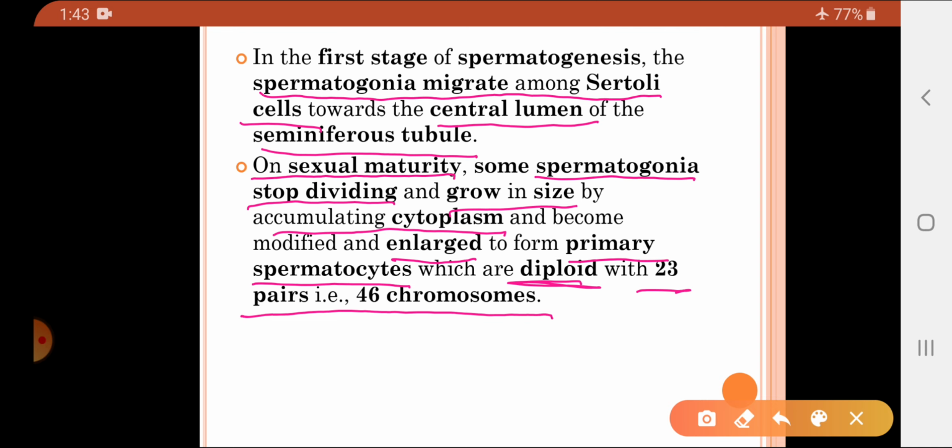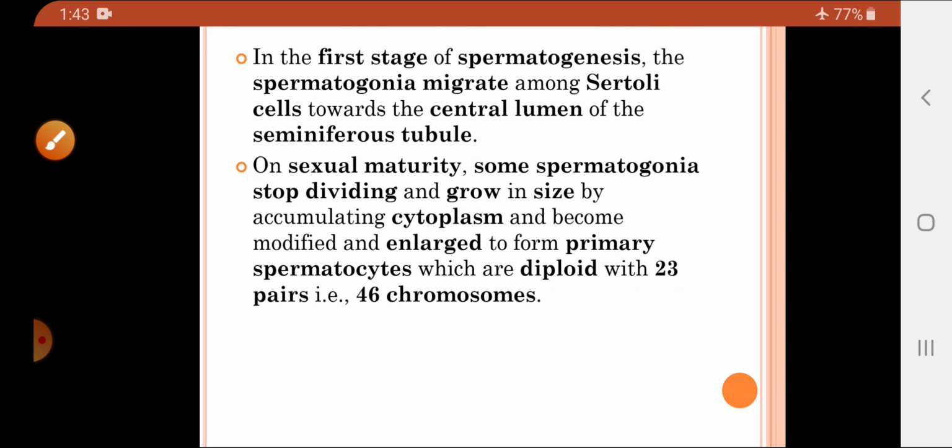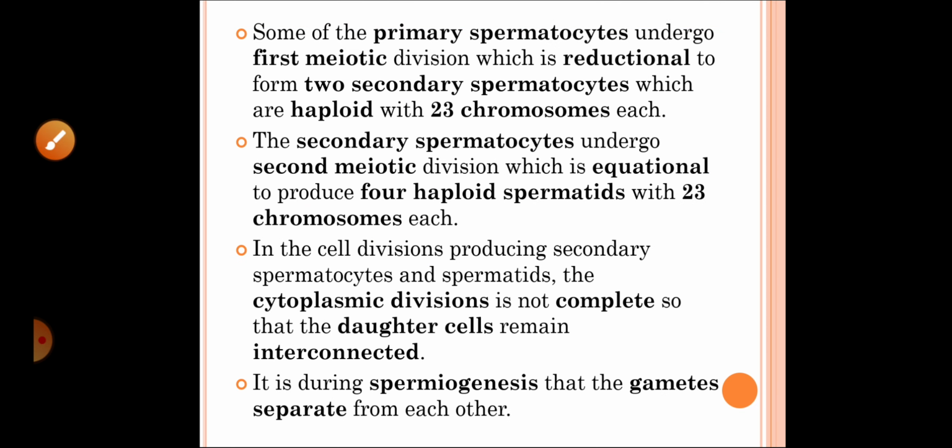So, once the person becomes sexually mature, some of the spermatogonia stop dividing and grow in size. And how do they grow in size? By accumulation of cytoplasm, and they get enlarged. Such enlarged spermatogonia are called the primary spermatocytes. These primary spermatocytes, of course, are diploid with 23 pairs of chromosomes, or you can say 46 chromosomes.